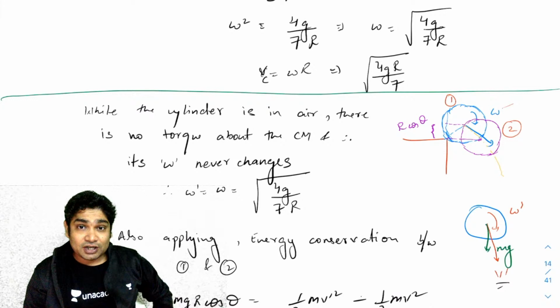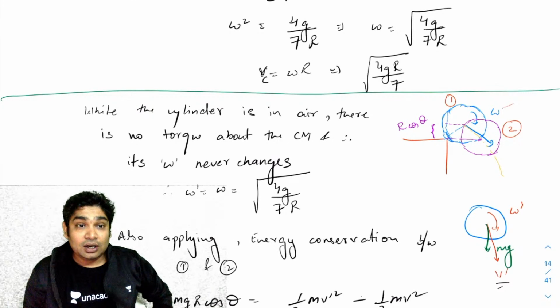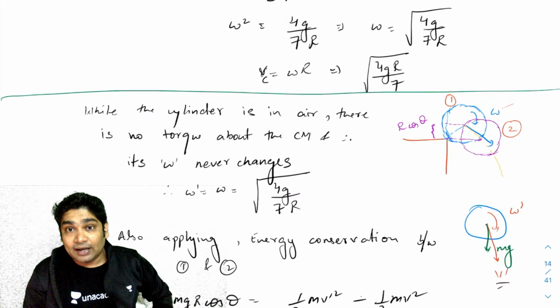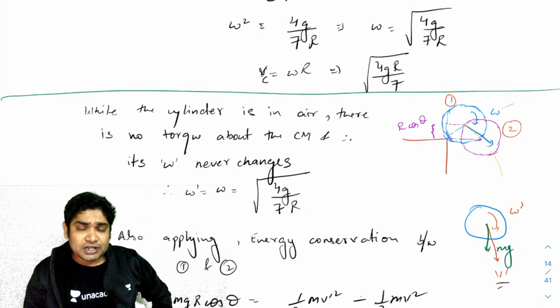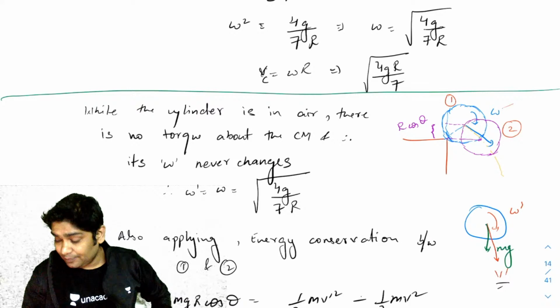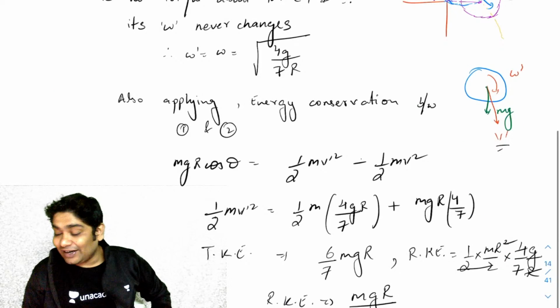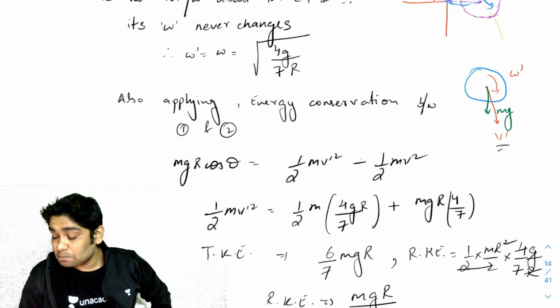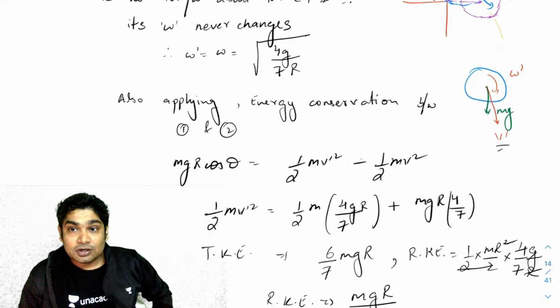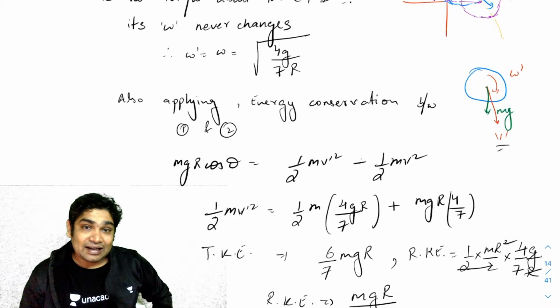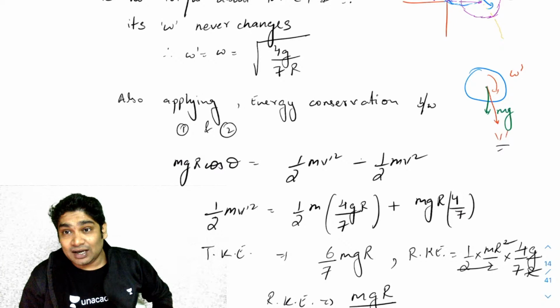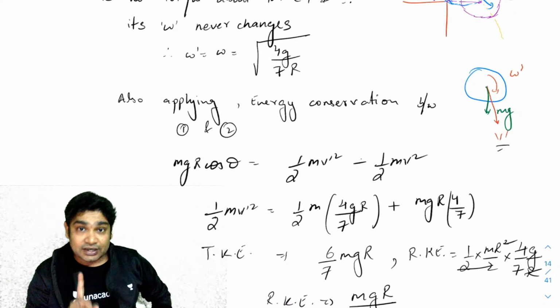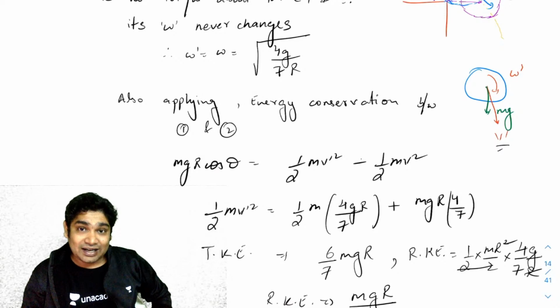From the position of losing contact till becoming horizontal, I realized that there will be absolutely no change in omega because there is no external torque. So all the potential energy lost would be going to the translatory KE, in fact. Because of that, I find the final translatory KE also, and this is what we are getting. The translatory KE at the end is coming out to be 6 by 7 mgr, and the rotational KE remains unchanged. So that'll be half I_CM omega square.